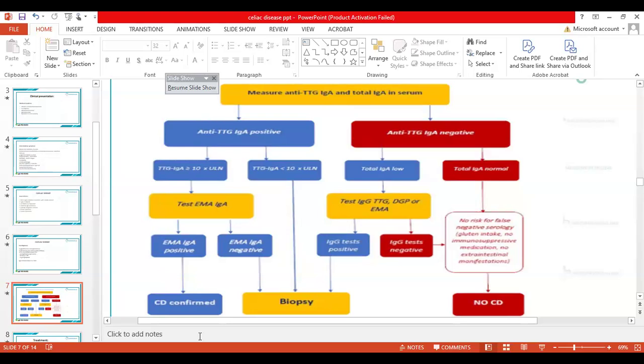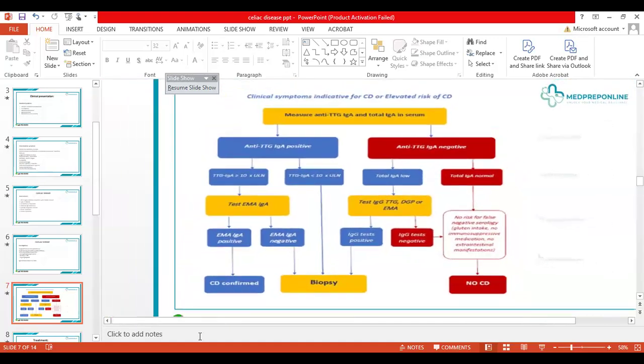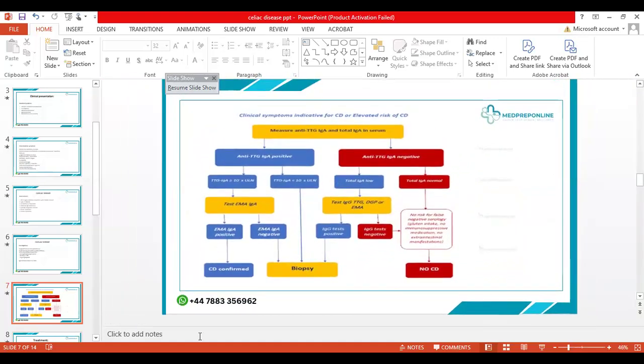If that stimulus is not present in the body and the parents might be giving food which is not high in gluten, then the antibody level might not be proper, or the biopsy changes might not be proper in those cases. So whenever we are going to test the child, either the IgA autoantibody level or the biopsy, the child should be on a proper gluten diet so that we can have the proper levels and make a proper diagnosis. So this is a really, really important slide.